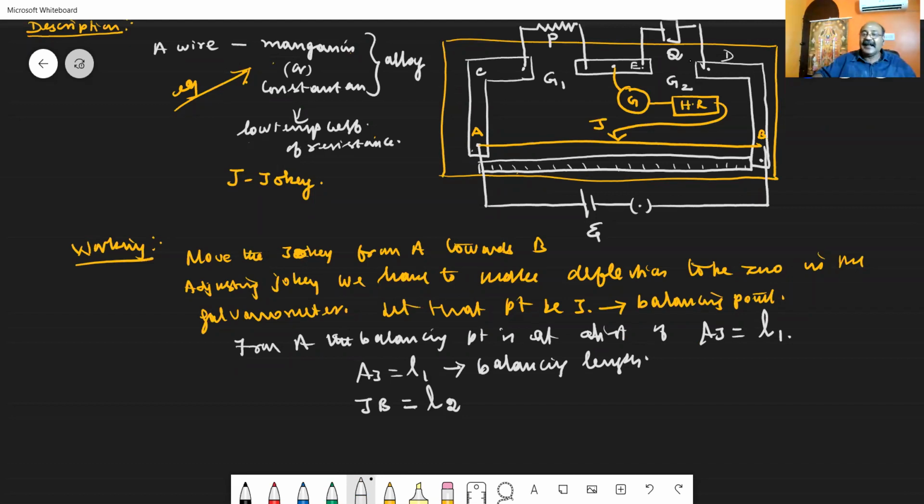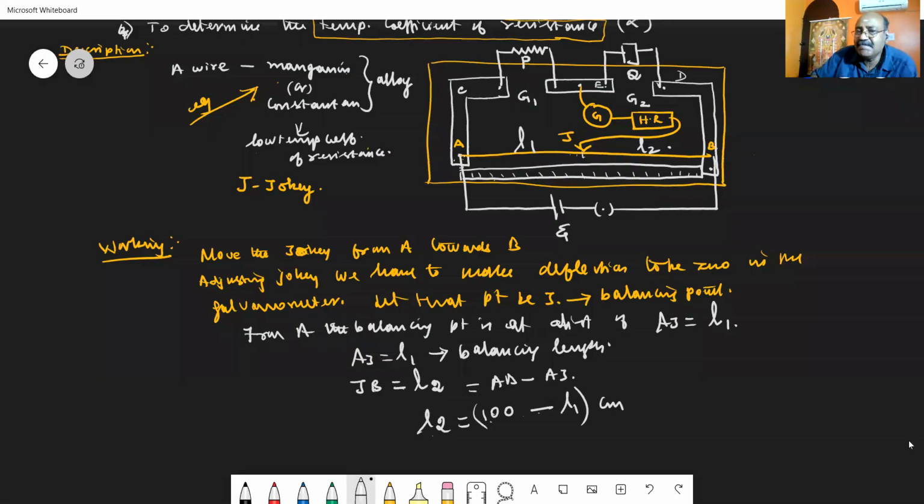How can I find that L2? See, the total length AB minus AJ will give you JB, isn't it? AB minus AJ will give you L2. AB is 1 meter, or 100 centimeters, minus AJ, which I have marked as L1. So L2 is equal to 100 minus L1, in centimeters.